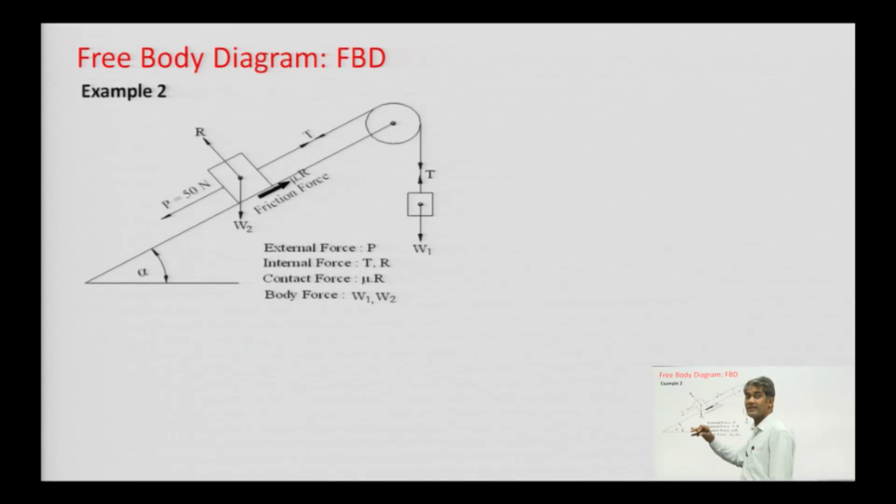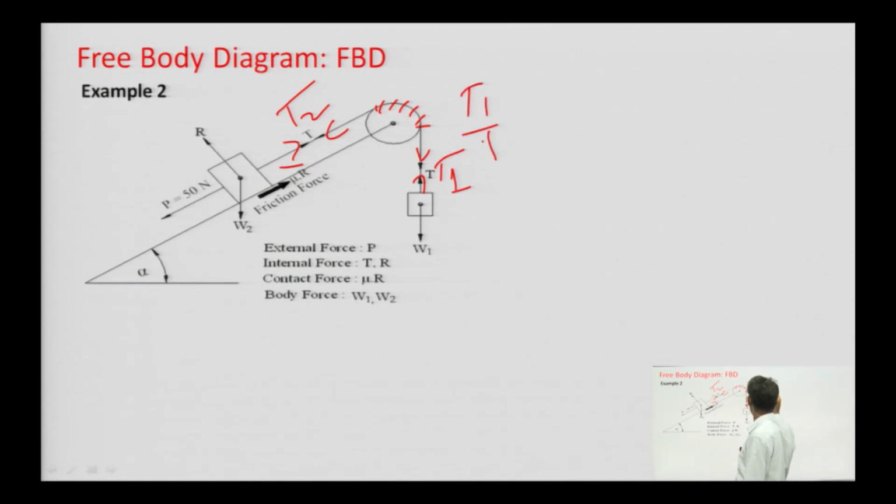Then what will be the forces acting on the different objects in this figure? First one will be the tension T mentioned over here. It can be T1, it can be T2. If it is frictionless, then it will be T1 equal to T2. If it has friction, then the ratio of T1 and T2 is e to power mu beta. What is the value of beta? Beta is this angle, the contact angle beta.